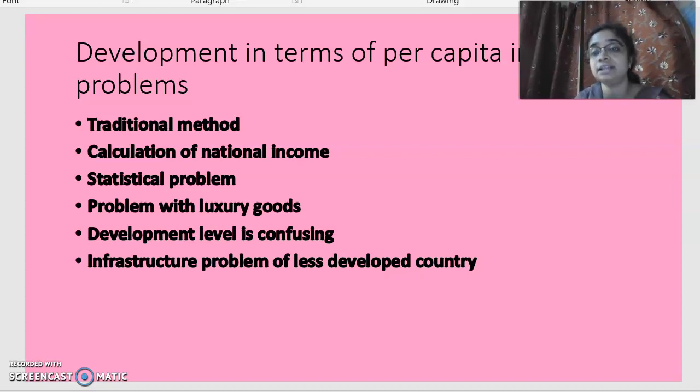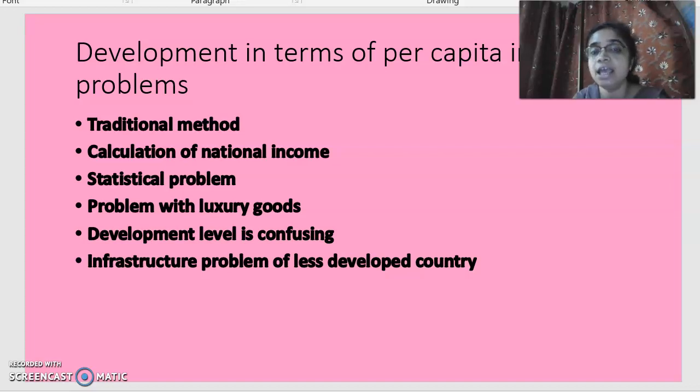The very first problem is the traditional method. If you consider an economy that follows a traditional method of living, like an agricultural economy, it is quite difficult to find out the actual income. Per capita income means total income of the economy divided by total population of the economy. You can get the value of the total population, but it is very difficult to find out the actual value of the national income, as it is an agricultural, primitive type of economy.